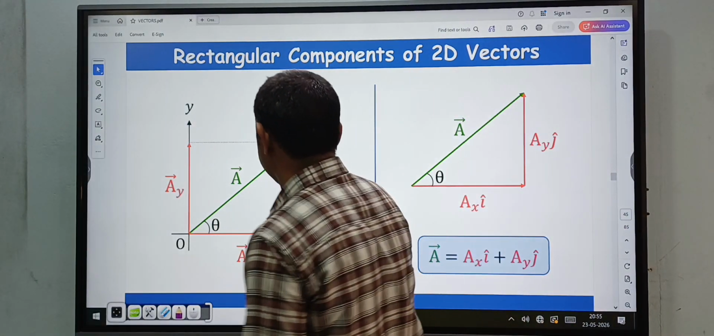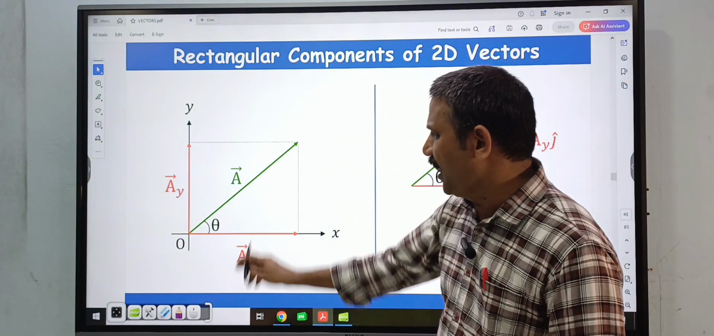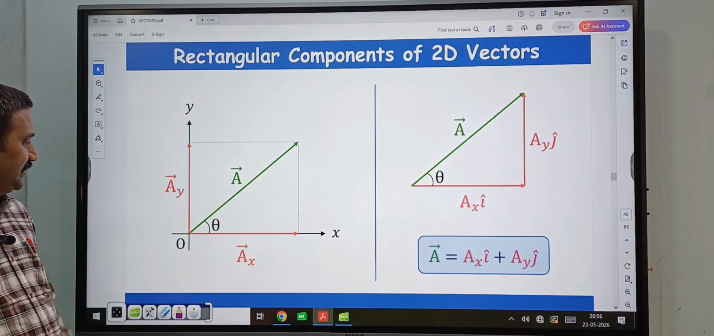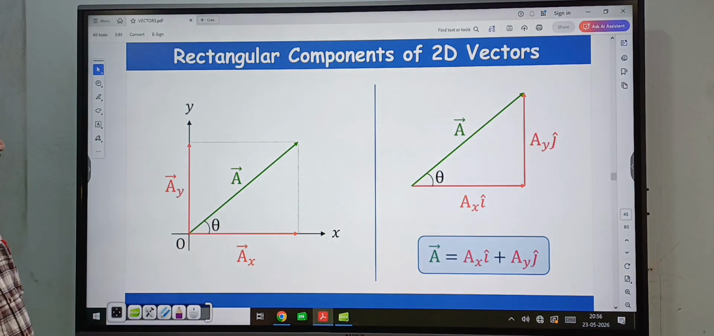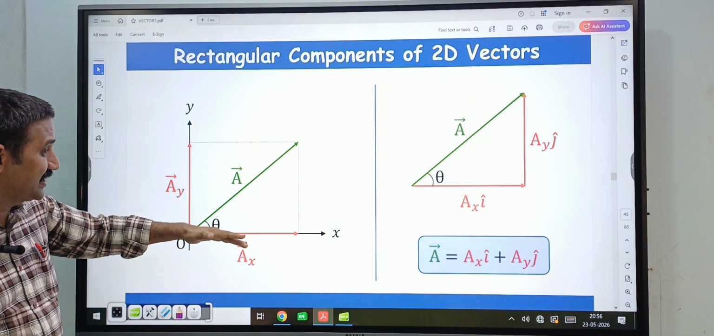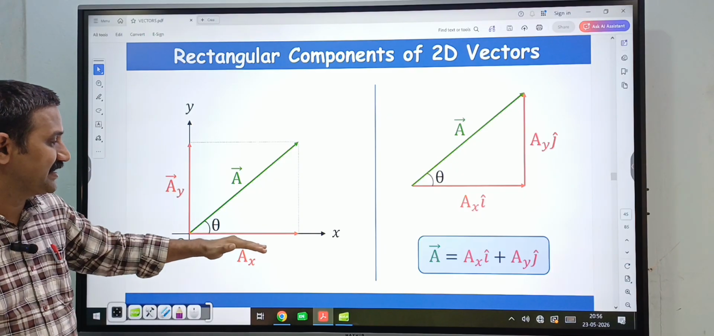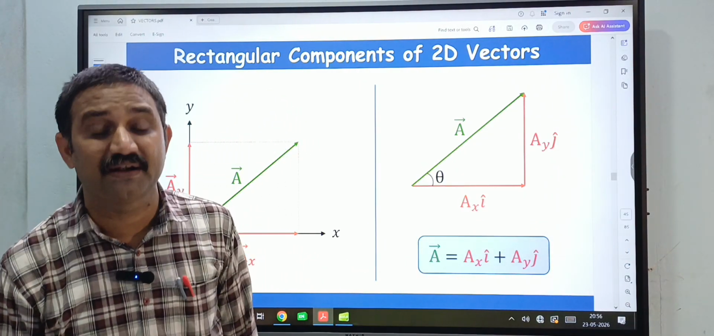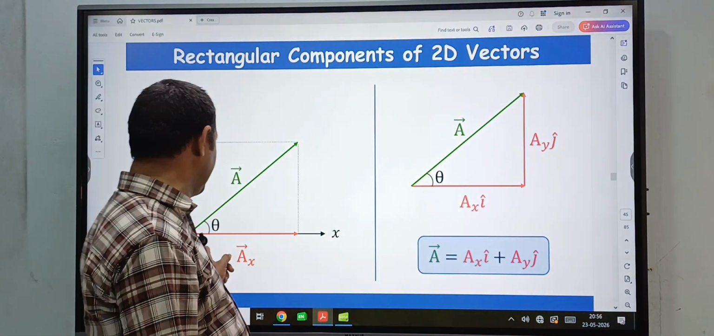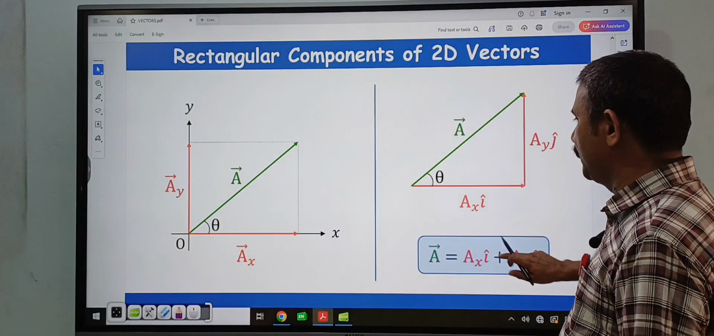Suppose this is the A bar vector, and this is the x-axis and this is the y-axis. You resolve this A bar vector along this axis and along this axis. This angle is theta. So here this is AX and this is AY, because this is the component of A bar along x direction and this is the component along y direction, AY. Along x direction you will write into i cap, because that is the unit vector along x direction. So that is AX, the magnitude of A bar along x direction, into i cap, and similarly the magnitude in the y direction is AY into j cap.